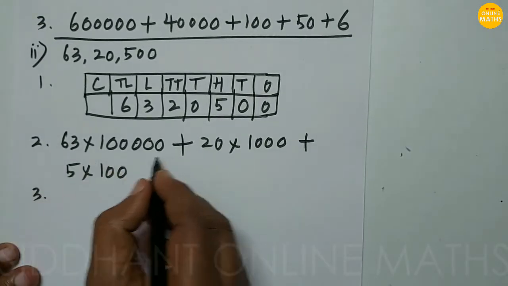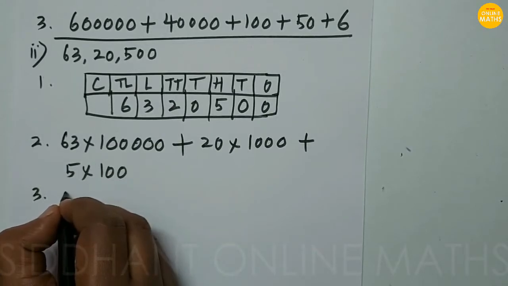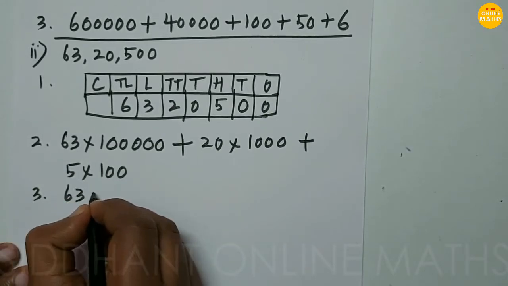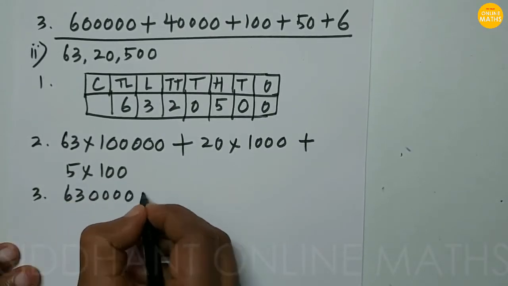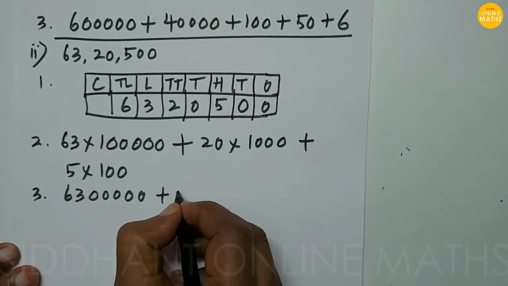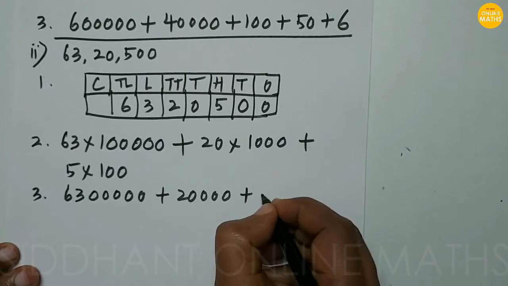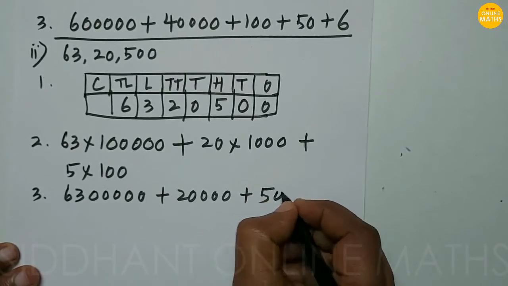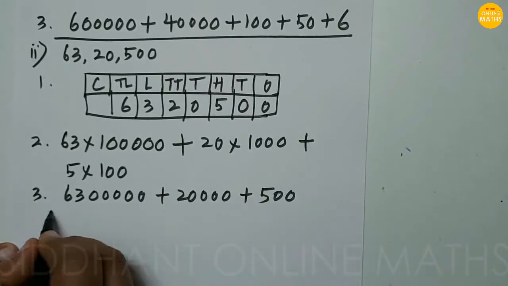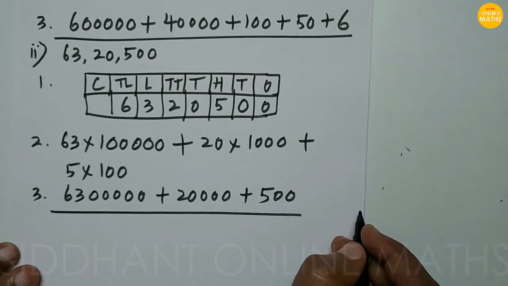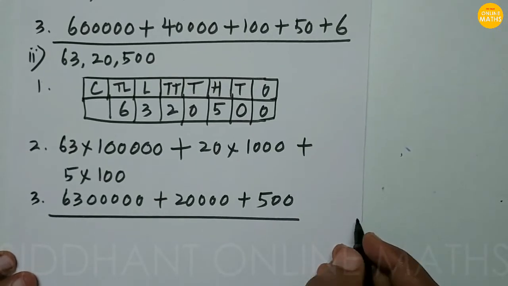Next just we multiply this. 63 lakh means 5 zeros we are going to see, plus 20,000 plus 500. So this is the expansion form for the above number.